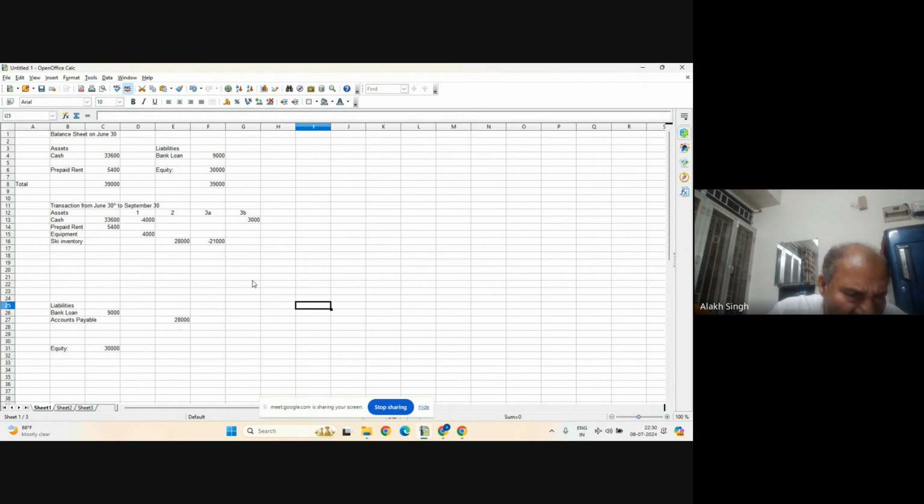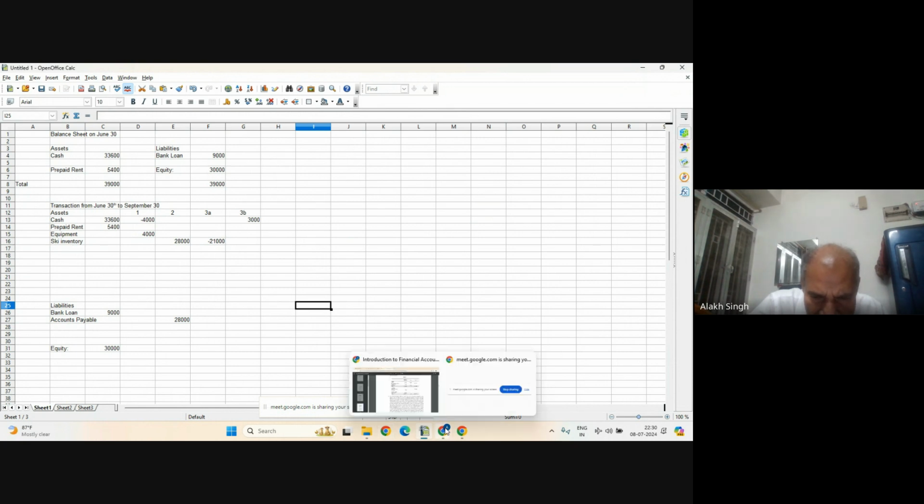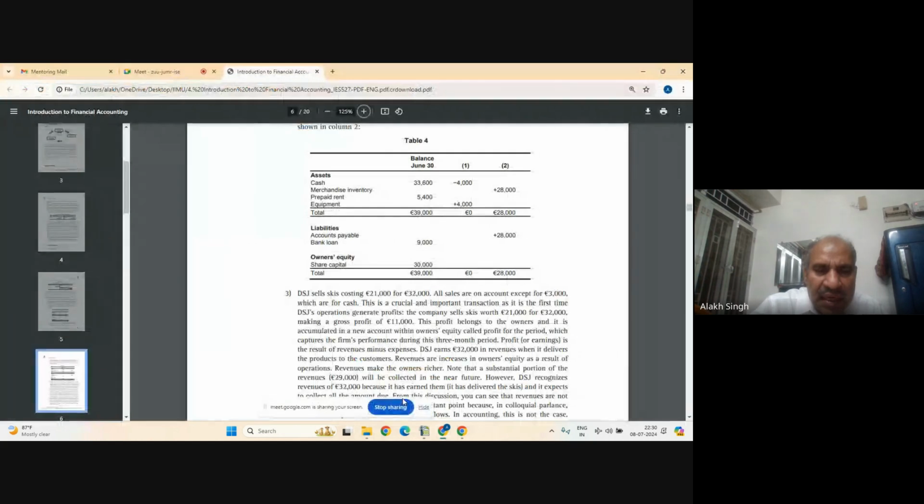Now the other part, accounts what? Is that asset or liability? We sold for 32,000. So we received 3,000 cash and 29,000 is yet to be received. So what will that be? Will that be accounts receivable, because we are going to receive it?